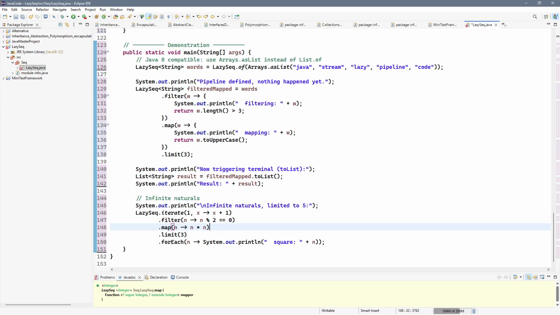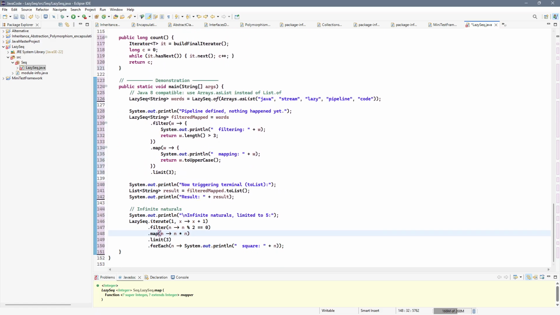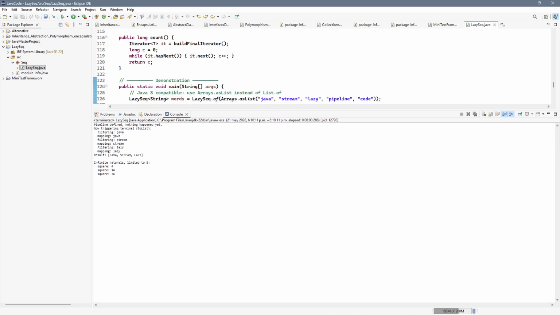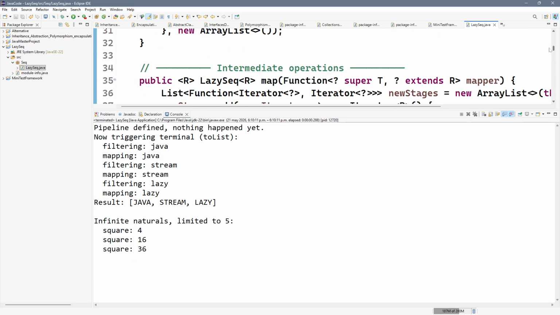You've built the heart of Java Streams. Lazy pipelines aren't magic, they're iterators wrapped in functions. Understanding this makes debugging, performance tuning, and reactive programming second nature.